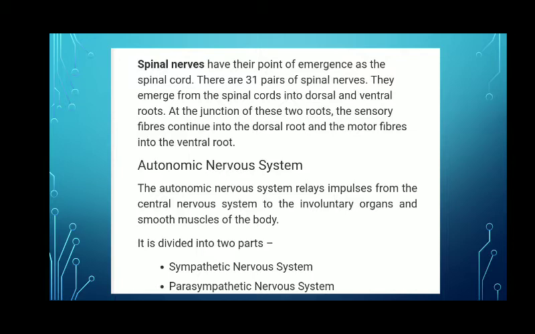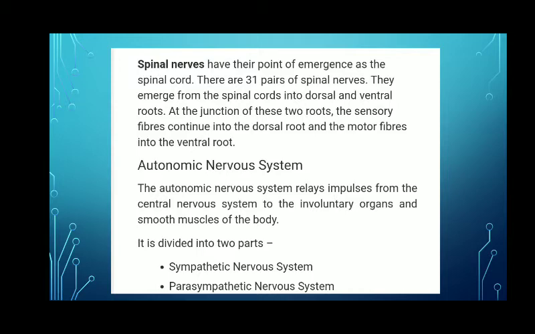The second is the autonomic nervous system. As the name suggests, it is the self-governing nervous system. It is the part of the peripheral nervous system which controls the activities of our body automatically, even without thinking about them.